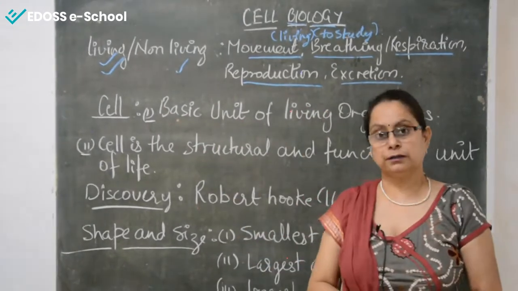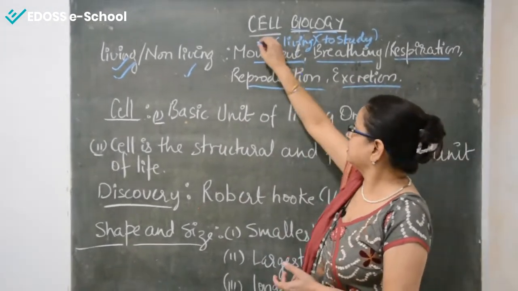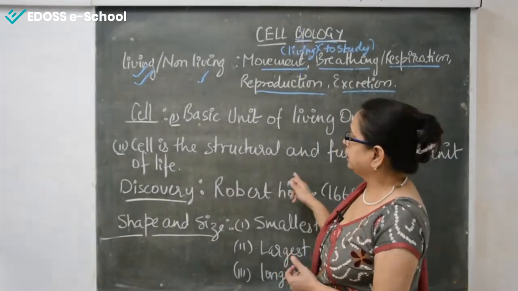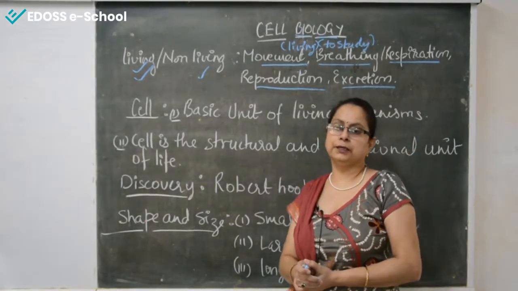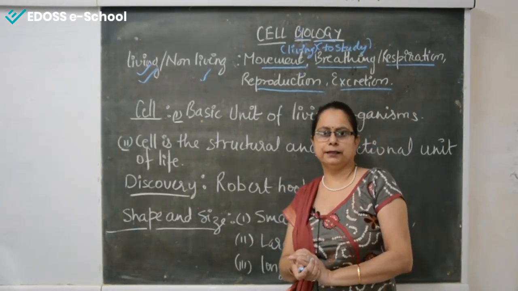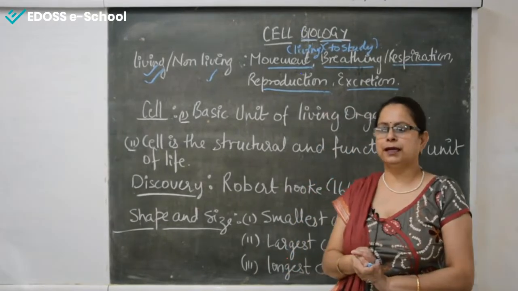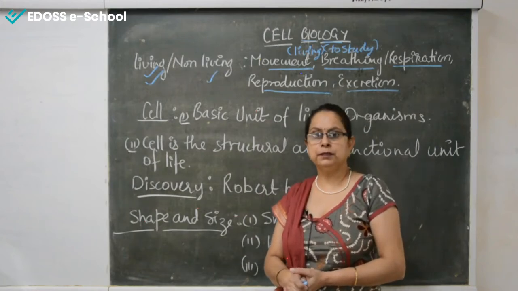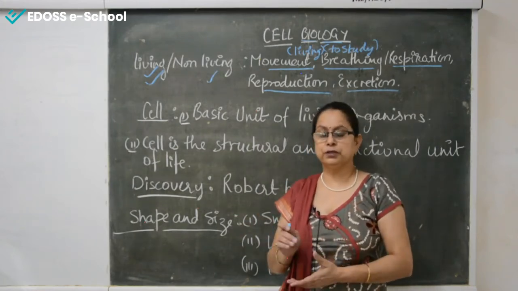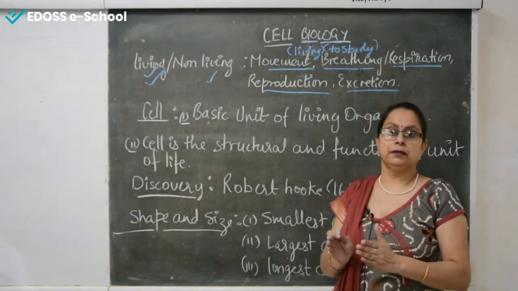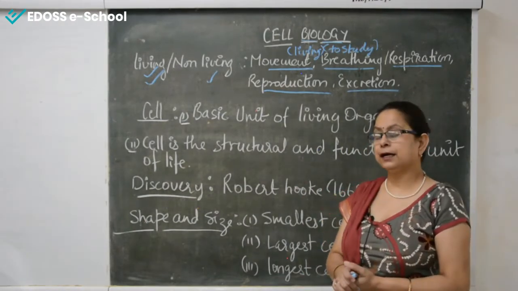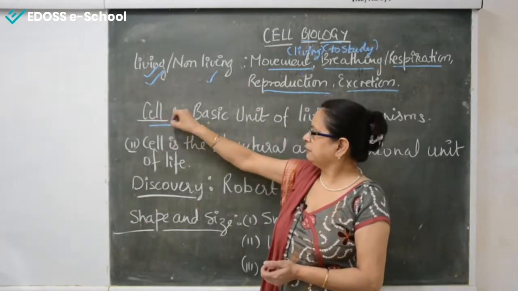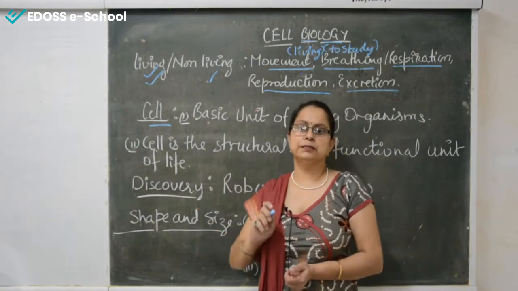Now focus on the living organism, because our topic is the cell. Living organisms may be plants or animals. Two categories are there which we consider living, that is plants and animals. Of course, a third category is also there, microorganisms, but they are microscopic and today we are not considering them. The two main kingdoms, plants and animals, are the living organisms. So what is a cell? All living organisms, whether plants or animals, are made up of cells.